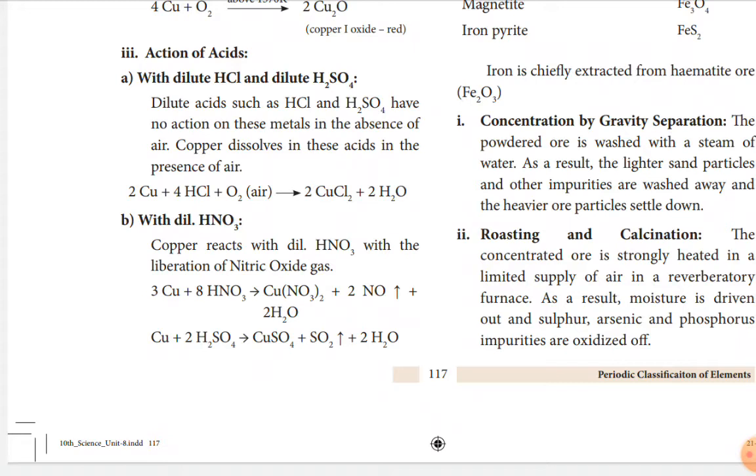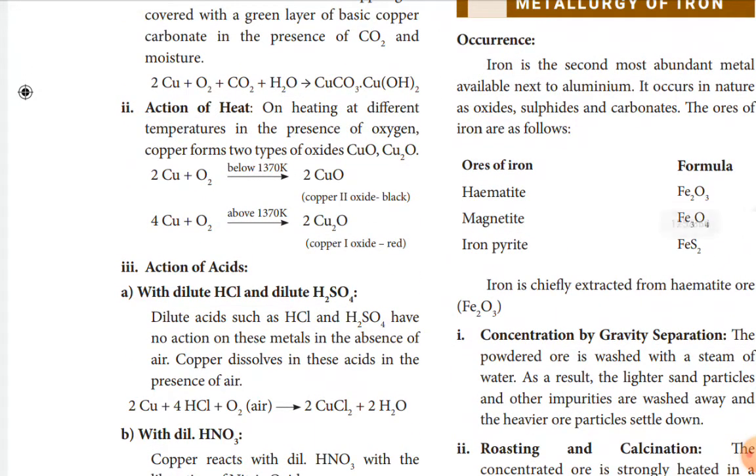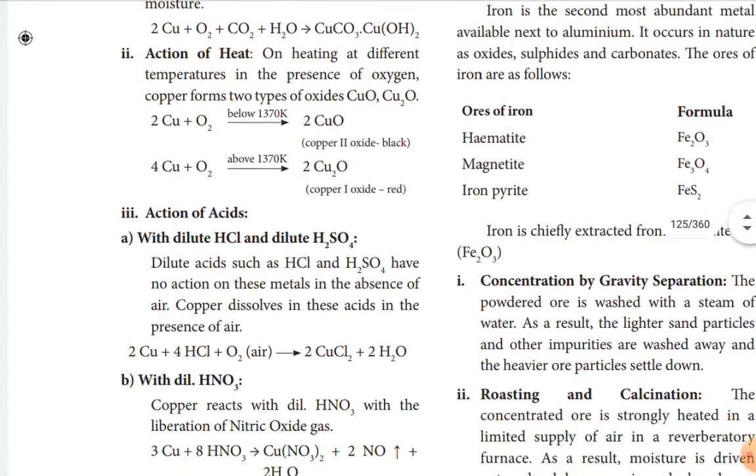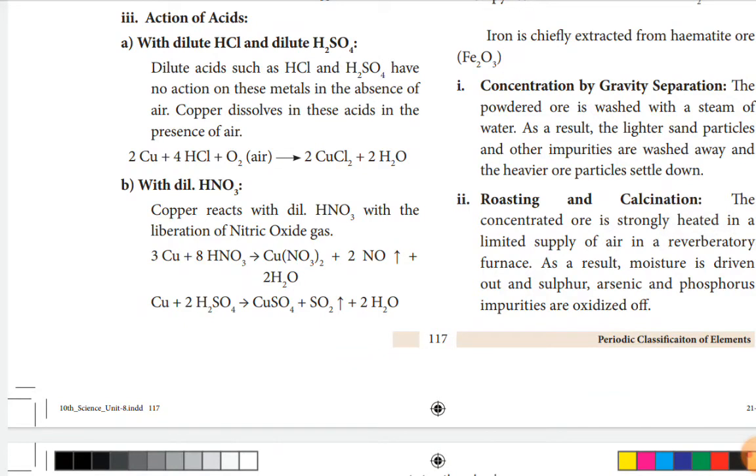So what are the products formed? That is copper sulfate and sulfur dioxide. Copper sulfate is C, sulfur dioxide is D. So according to the question pattern, see what is A? A is copper, B is copper carbonate, basic copper carbonate, formula CuCO3, CuOH twice, C is copper sulfate, that is CuSO4, and D is sulfur dioxide.